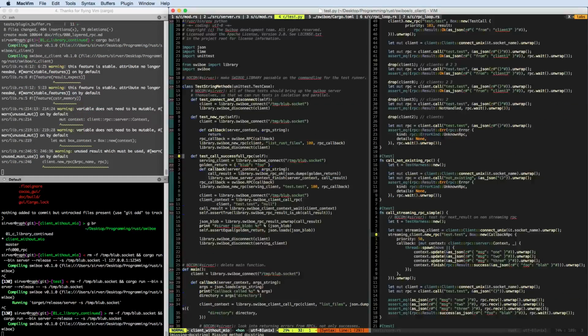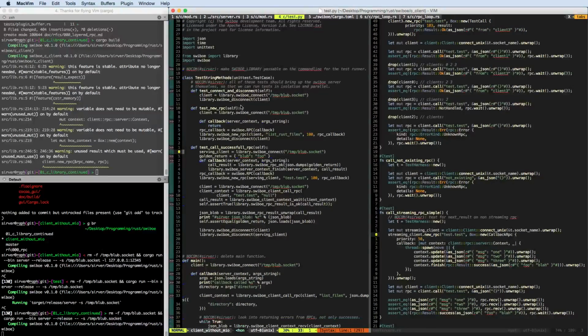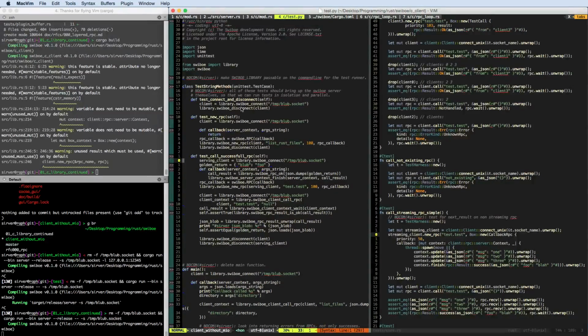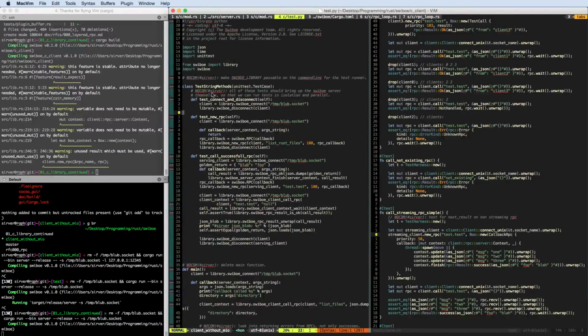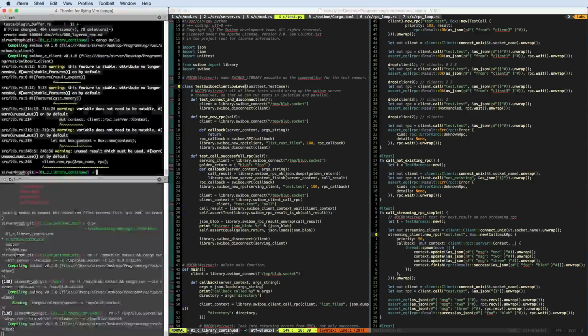We had a test.py, and we had a very weird looking test.python file. For example, we copied and pasted over a unit test, a minimal unit test file, and we didn't change all of the names as I see right now. We have here a test string method that is actually test Swiboe client low level. I think that's a good name. Okay, so this compiled.